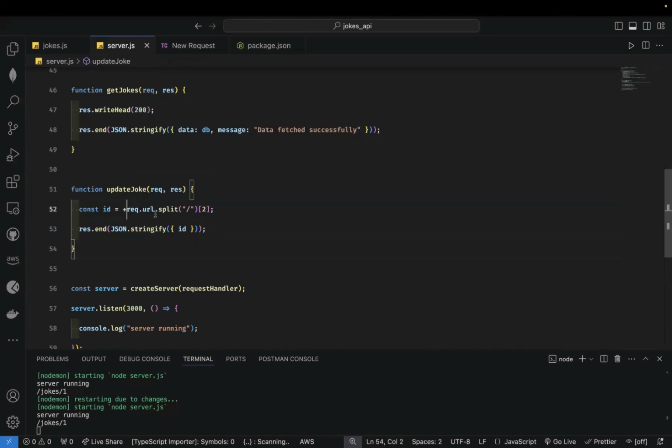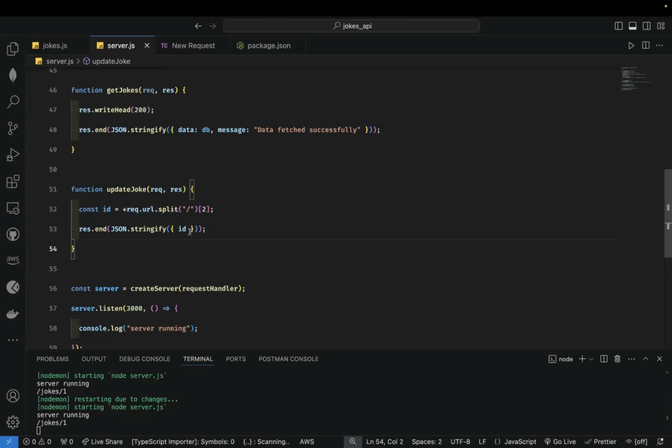So I take the URL and I split it. Split works with strings. The URL is a string, so I split it, and this will return an array. And then I know that the second index of that array would be the ID. Okay, so I make use of the ID.